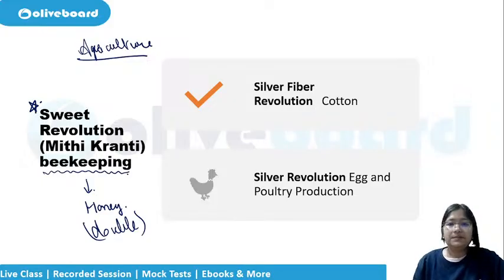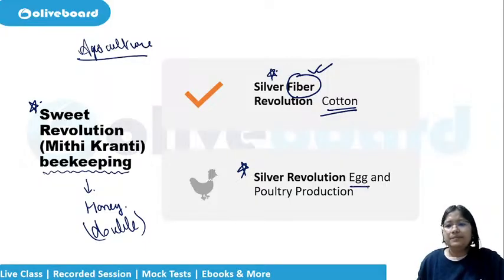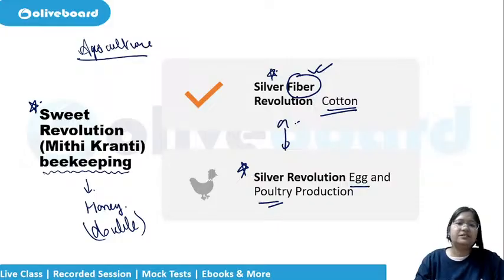Then if they ask you silver fiber, golden fiber was jute, silver fiber is cotton. Simple silver revolution means egg and poultry. So do not mix these two up, the silver fiber revolution and the silver revolution.